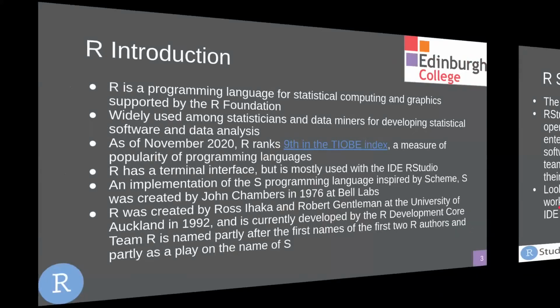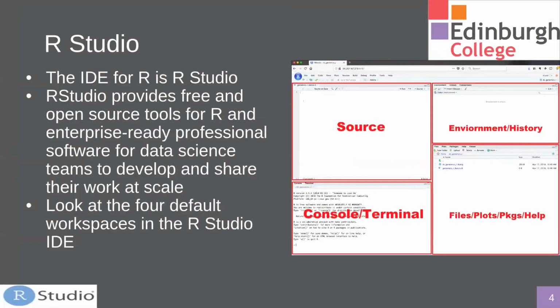Okay, so what's RStudio? RStudio is the IDE, the development environment for R. So hopefully in lab 1, we'll have a look at this, and it's fairly simple and intuitive. It's designed to be easy to use, and we have these kind of 4 windows by default: the script window or the source window, the terminal, plots and files and packages, and an environment history window there. So I'll provide a little demo of this just shortly.